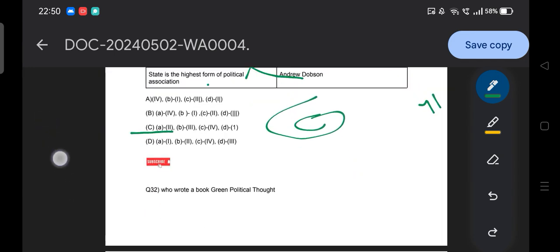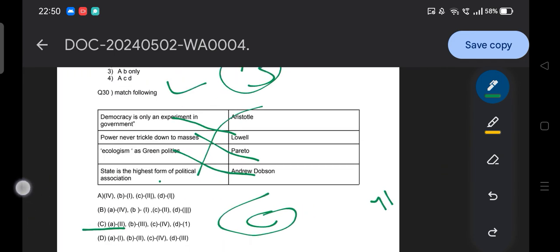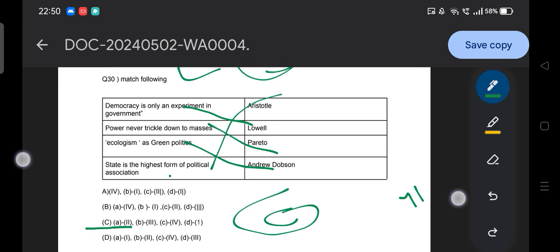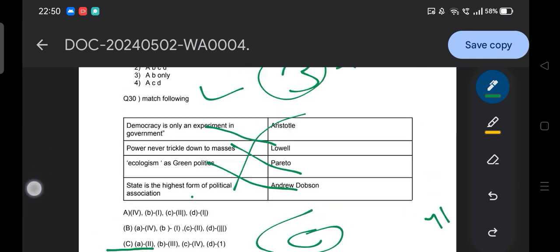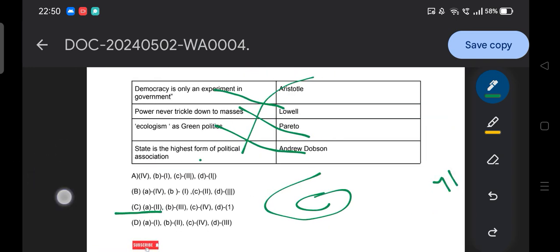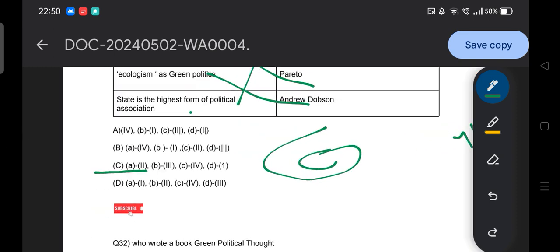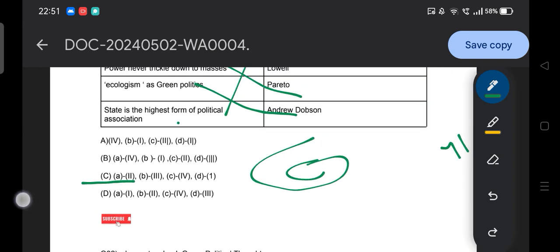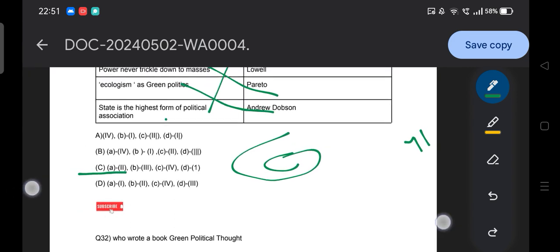Okay, so we have successfully discussed question 30. Again here, I hope you all are following our general rules and principles.